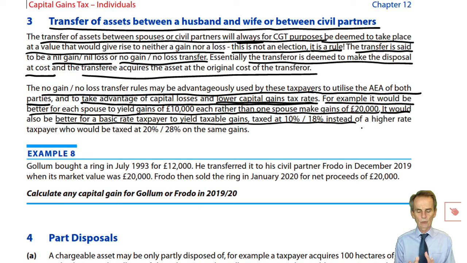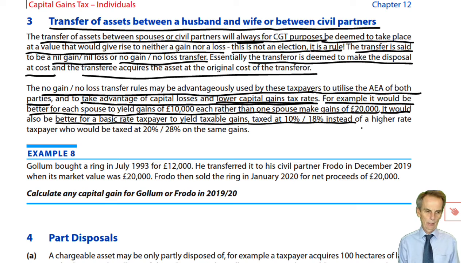So our basic goals are simple. If we're going to make gains, which is a good thing, we'd like to make gains, if we're going to make them, then we would wish those gains, if possible, not to be taxed at all. Why would they not be taxed? Because they would be made in a tax year where the gain is absorbed by the AEA. So if we can exempt gains by always crystallising gains each year equal to, or at least not exceeding, the AEA, then those gains are exempted through the use of the AEA.